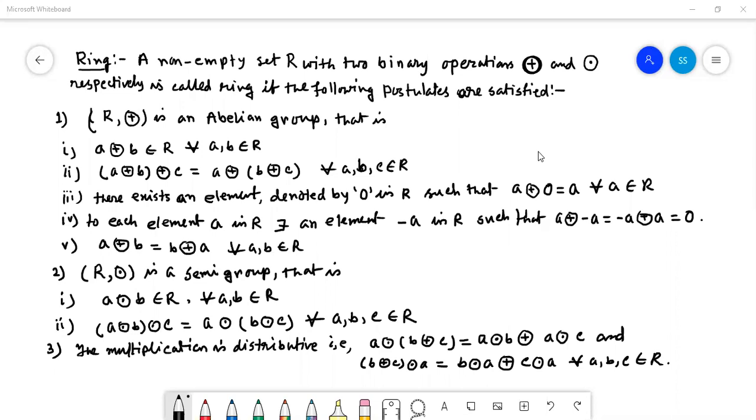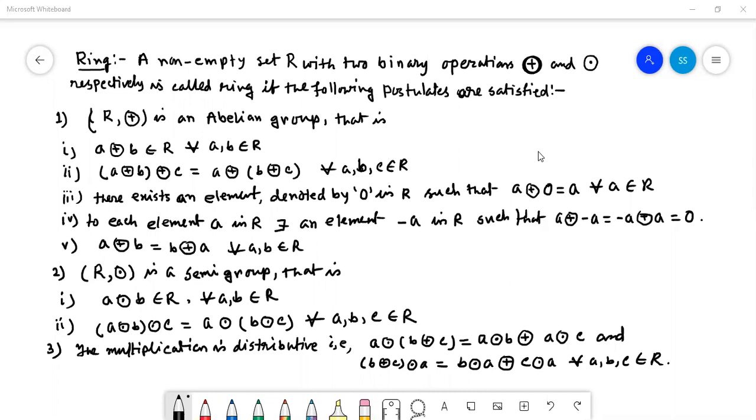Then the associative property: (a + b) + c = a + (b + c) for all a, b, c in R. And there exists an identity element with respect to plus, denoted by 0 in R, such that a + 0 = a for all a in R. And to each element a in R there exists an inverse element, minus a, in R such that a + (-a) = (-a) + a = 0, which is the identity element.